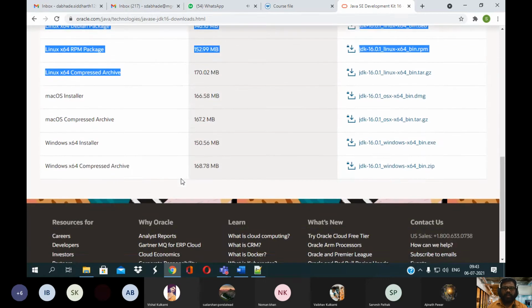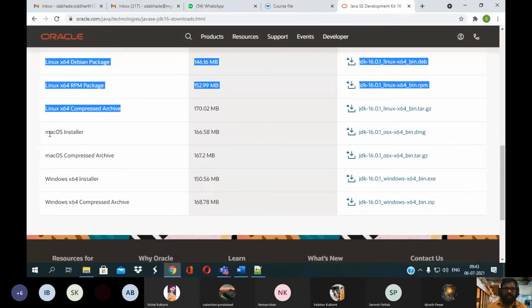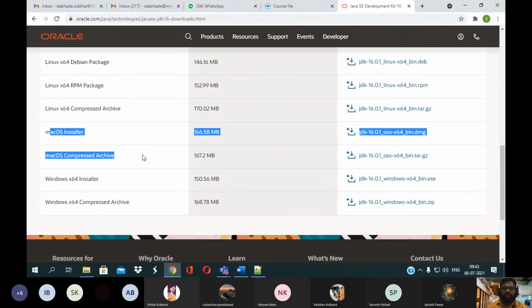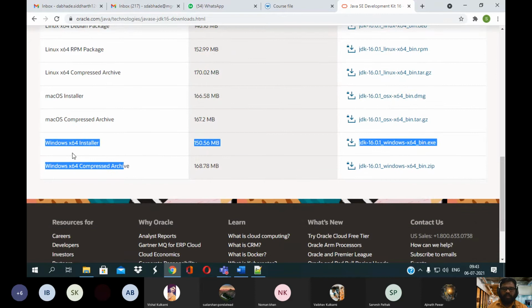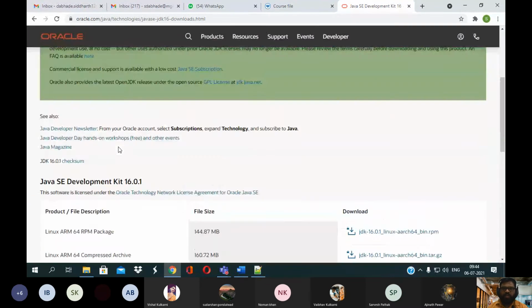For Mac operating systems, two different versions are available. For Windows, it only supports 64-bit operating systems. If you don't have a 64-bit operating system, then this JDK will not work on your system, and you need to select the previous version.